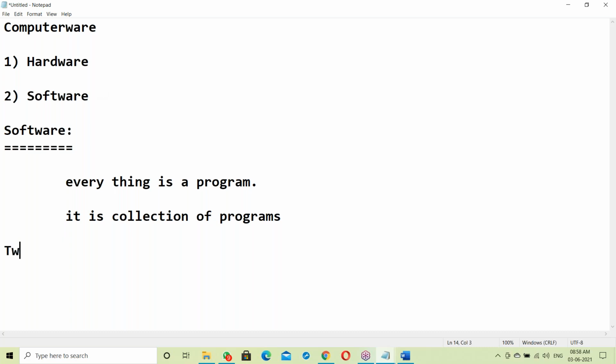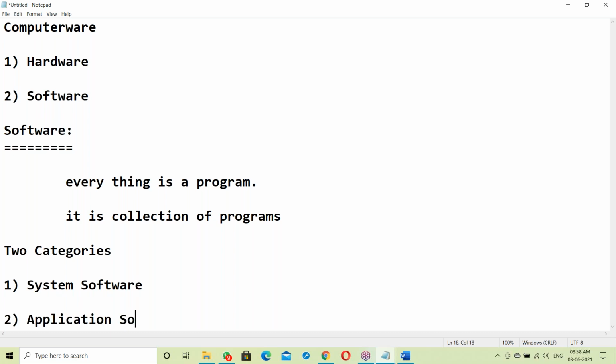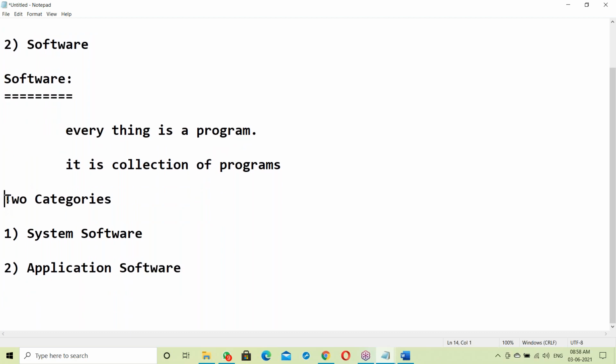Next, in software, there are basically two categories. The first one is system software, and the second one is application software. Software has basically two categories: system software and application software. What is system software? Any idea, guys? Can anyone answer this? What is system software?